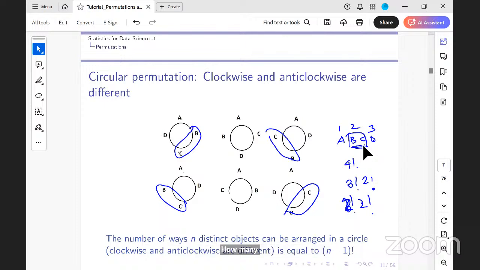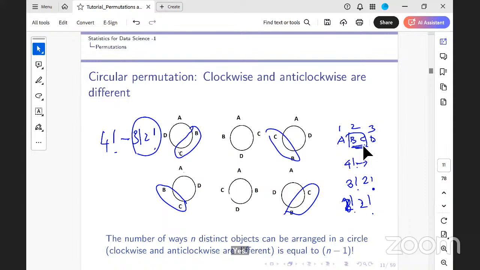So we can just subtract the number of cases. The total number of cases would be 4 factorial in linear arrangement. Then the number of cases where they sit together is 3 factorial into 2 factorial. So I subtract the number of cases where they are together from the total number of cases, and I get the total number of cases where they will never be together. Is this clear? Yes, ma'am.